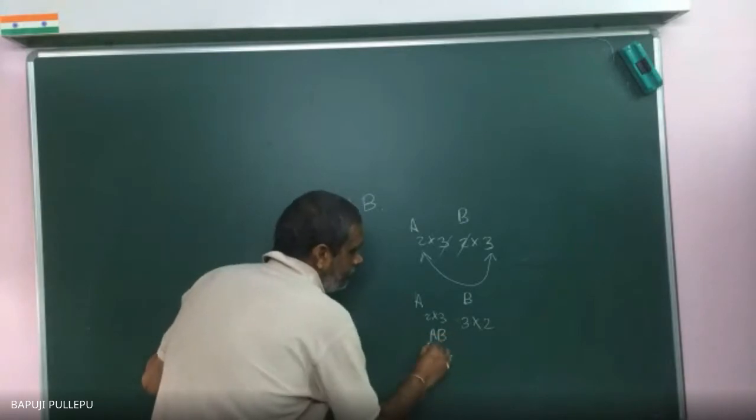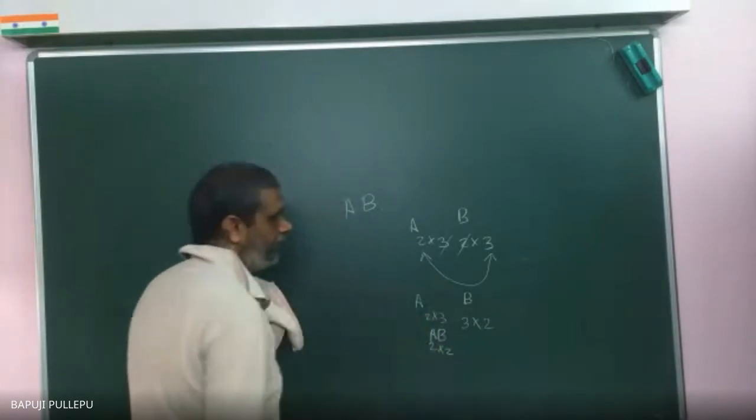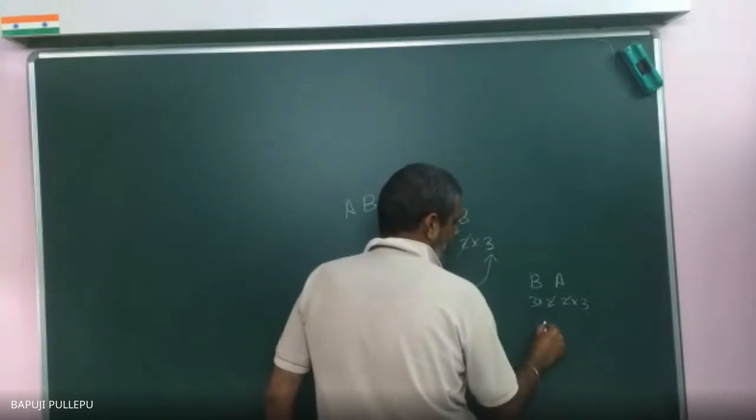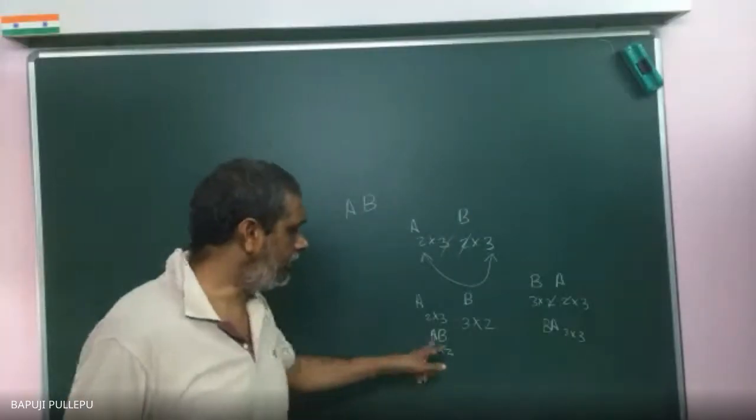So AB is what? 2 by 2. Does BA exist? BA means you write B first, then A. Same thing. Now what is the order of BA? 3 by 3.